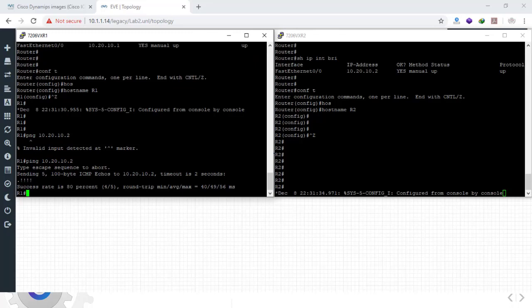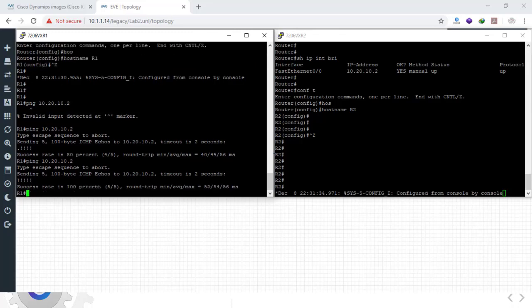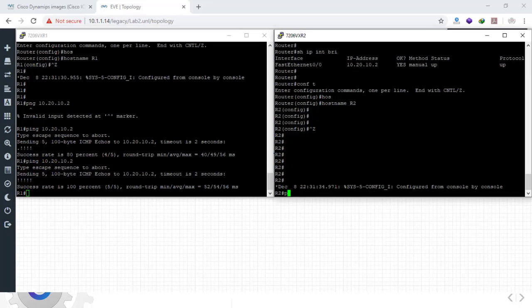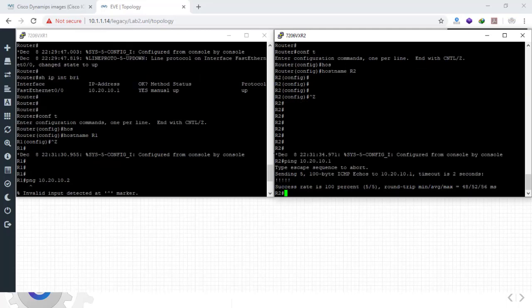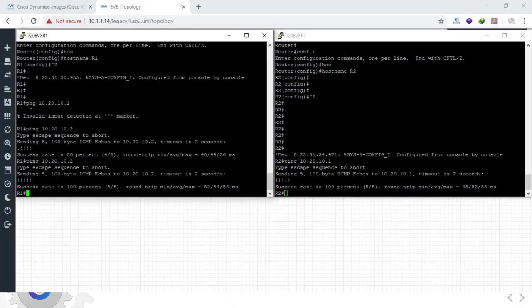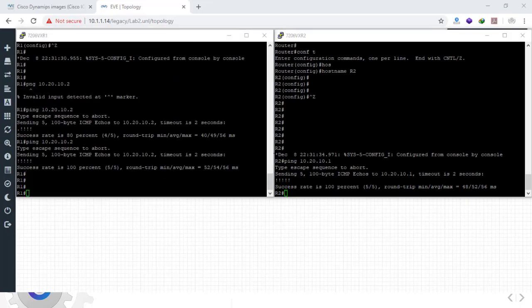You see that the connection is established, and now we'll check the connection from R2 to R1. And again, we'll see the connection is perfectly established.